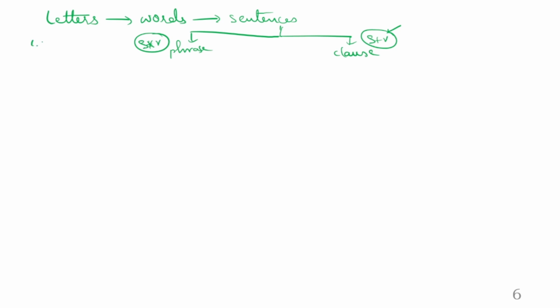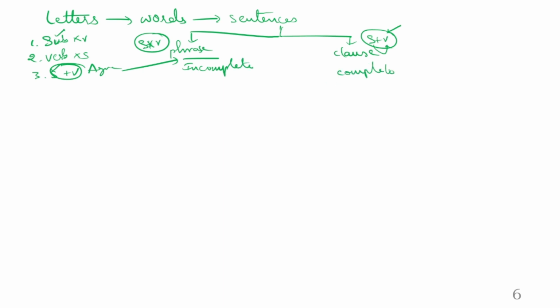Phrase can be of three models. Model number one, there is a subject but there is no verb. Second model, there is a verb but there is no subject. Third model, there is subject, there is verb, but there is no agreement. So if any of these three parts is missing, that part is called a phrase. And clause is simply a group of words that has subject verb agreement. And remember, phrase is an incomplete sentence, and clause is a complete sentence. Still it is incomplete, we have to take the help of main clause.